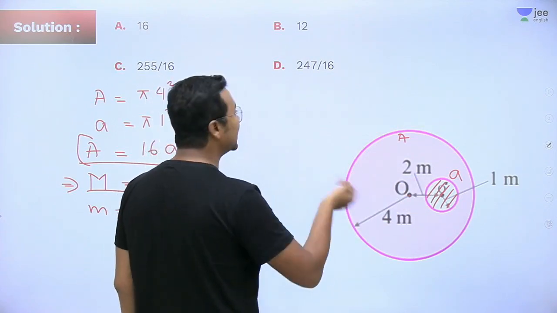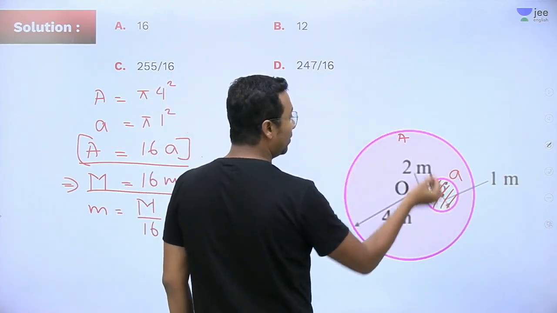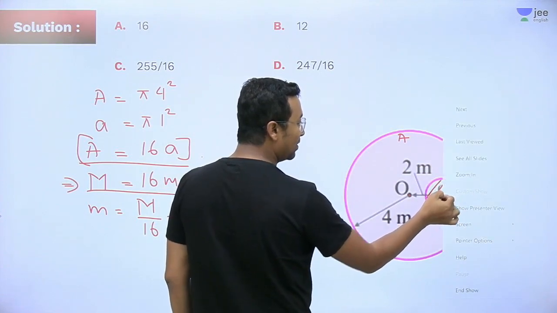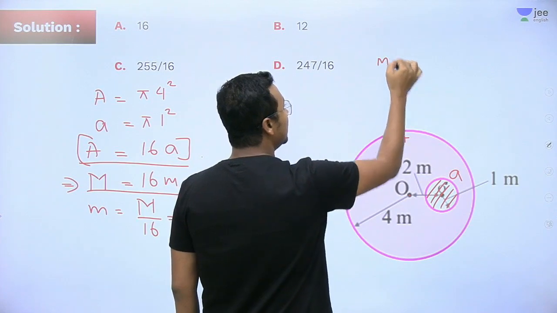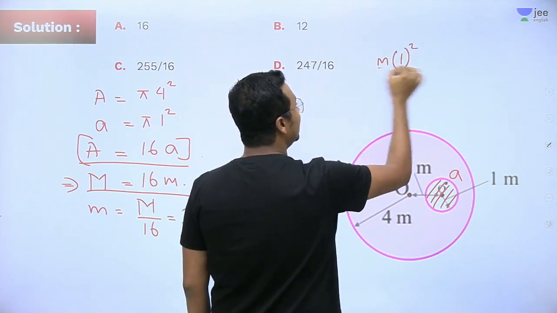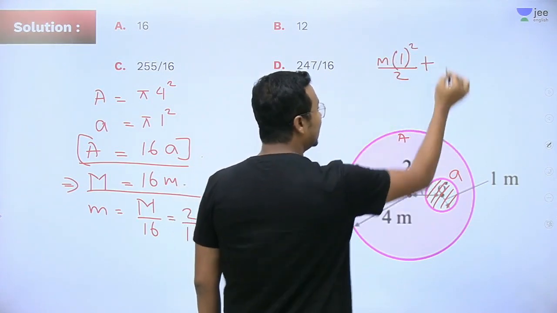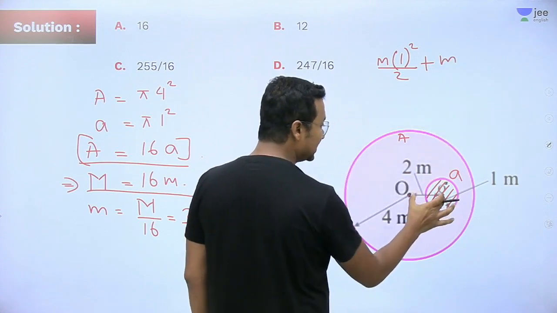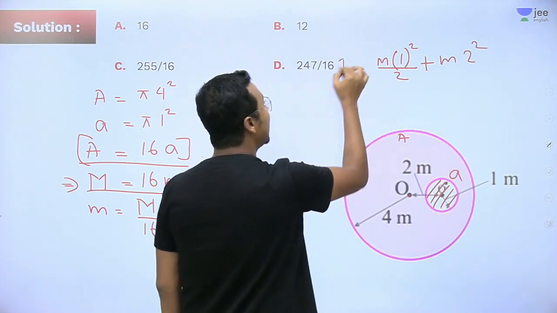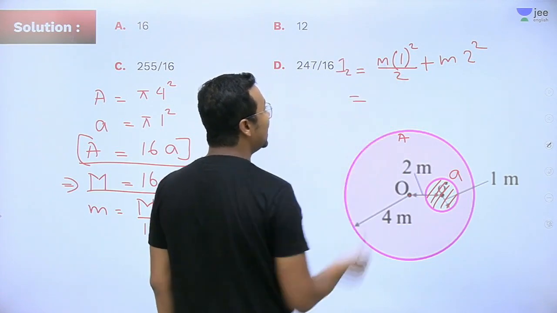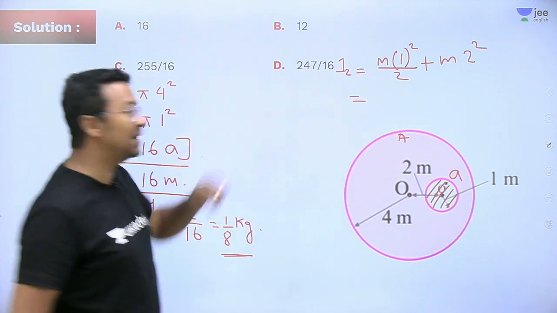Simple enough. Let me take it as small m only. So moment of inertia about this axis, about its center of mass, will be equal to how much? m into 1 square divided by 2 plus m into this distance, which is how much? 2 square. So that's what it is. So this is your I2. So I can write m as 1 divided by 8.